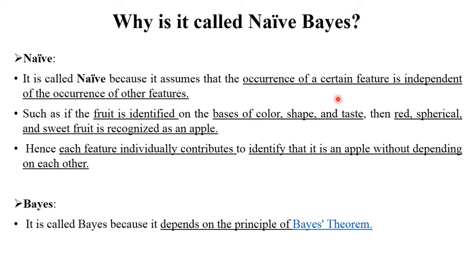So this is the work of the Naïve Bayes algorithm and this is called Naïve, meaning multiple features are there and as per the features you recognize a particular object. And Bayes means this particular algorithm completely depends on the principles of Bayes theorem. We already discussed Bayes theorem in a previous session. I have mentioned the link of that video in the description box below. So Naïve means as per the multiple features or occurrence of certain features, and Bayes means it depends on Bayes theorem.